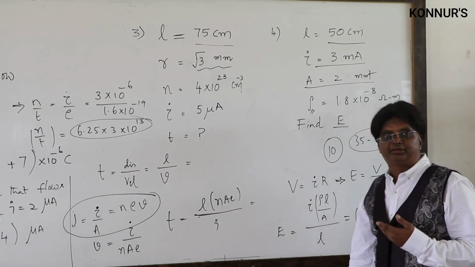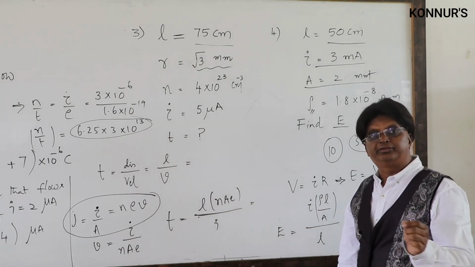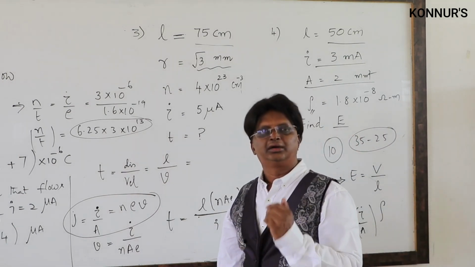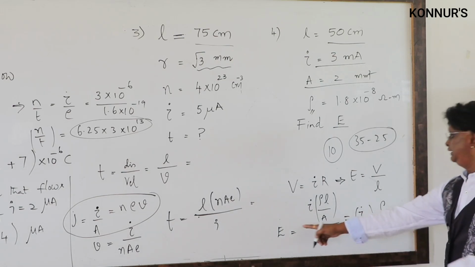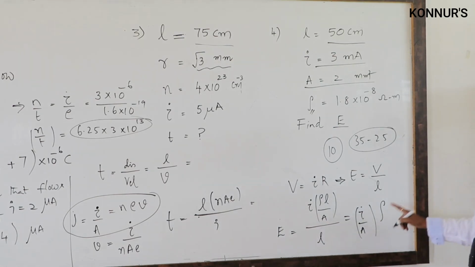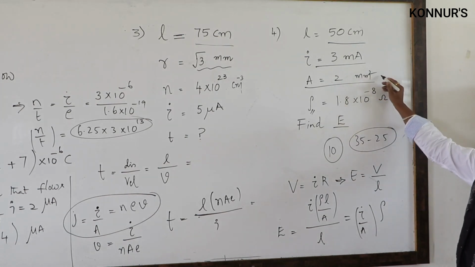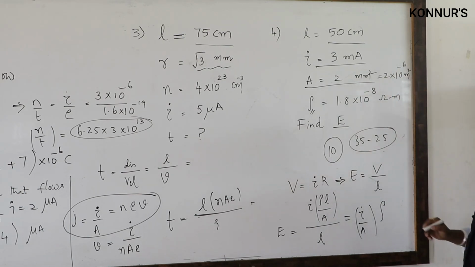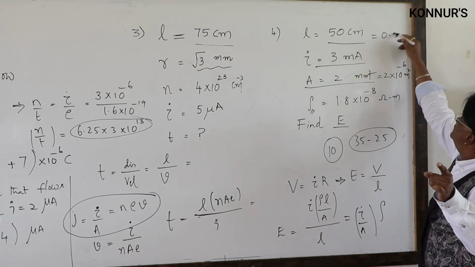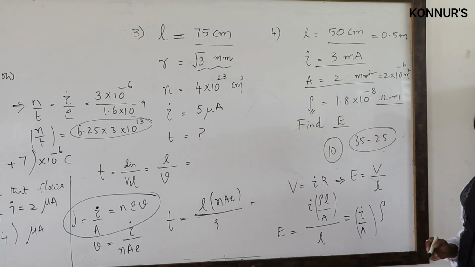And this is one of the results in current electricity. Yesterday we have discussed that. If you remember, you can use it straight away: E is equal to rho times J. Rho for resistivity, J for current density we have told, right? So the result now is E is equal to I by A times rho. Everything is given. Again one more time, here the area is given in millimeter square, so this is 2 into 10 raised to minus 6 meter square, one important thing. L is 0.5 meter, one more important thing. Of course, rho is straight away given in ohm meter, the SI unit. Substitute the values and get your answer.